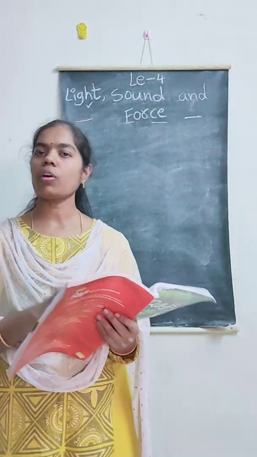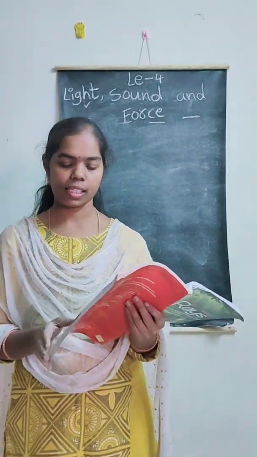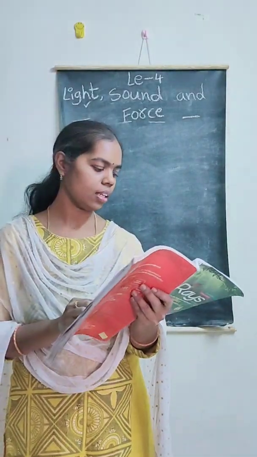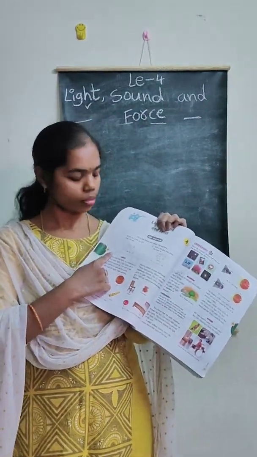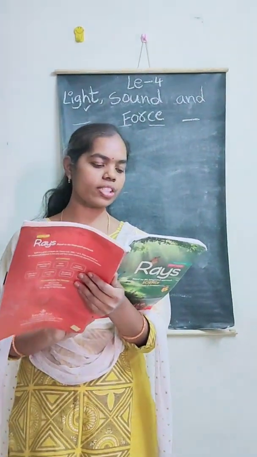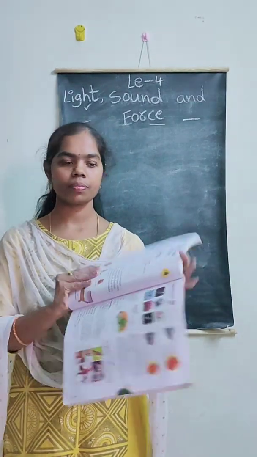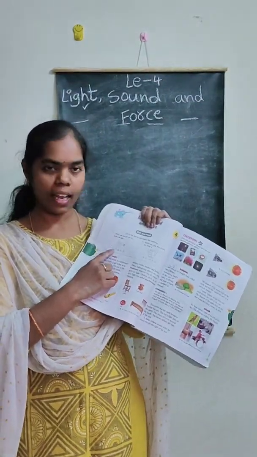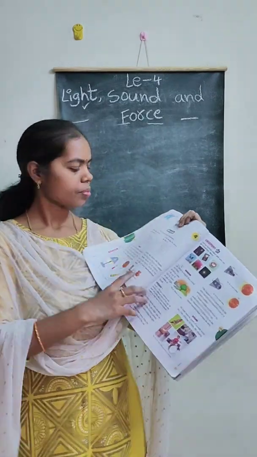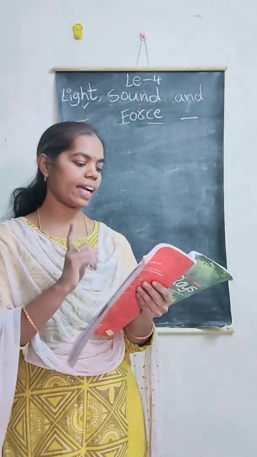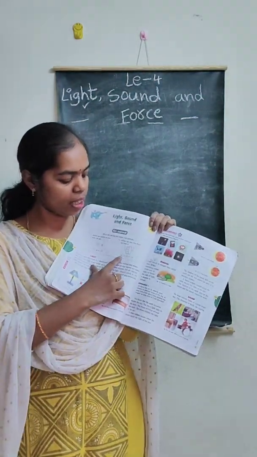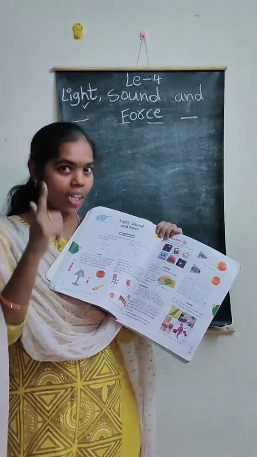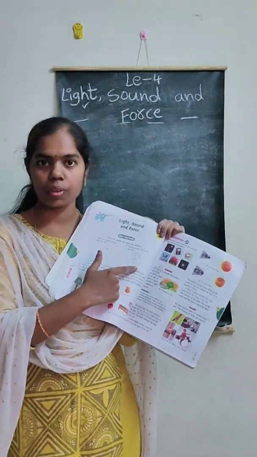Okay. This is about light, sound and force lesson Nana. Hope you understood this lesson. Here we have some work to do. Page number 140. This one. Get started. First one. When we switch on this bulb, we get light. L-I-G-H-T. Light. Okay? We will get light. Next, second one. When we play this drum, we hear sound. S-O-U-N-D. Sound. Okay? Good.